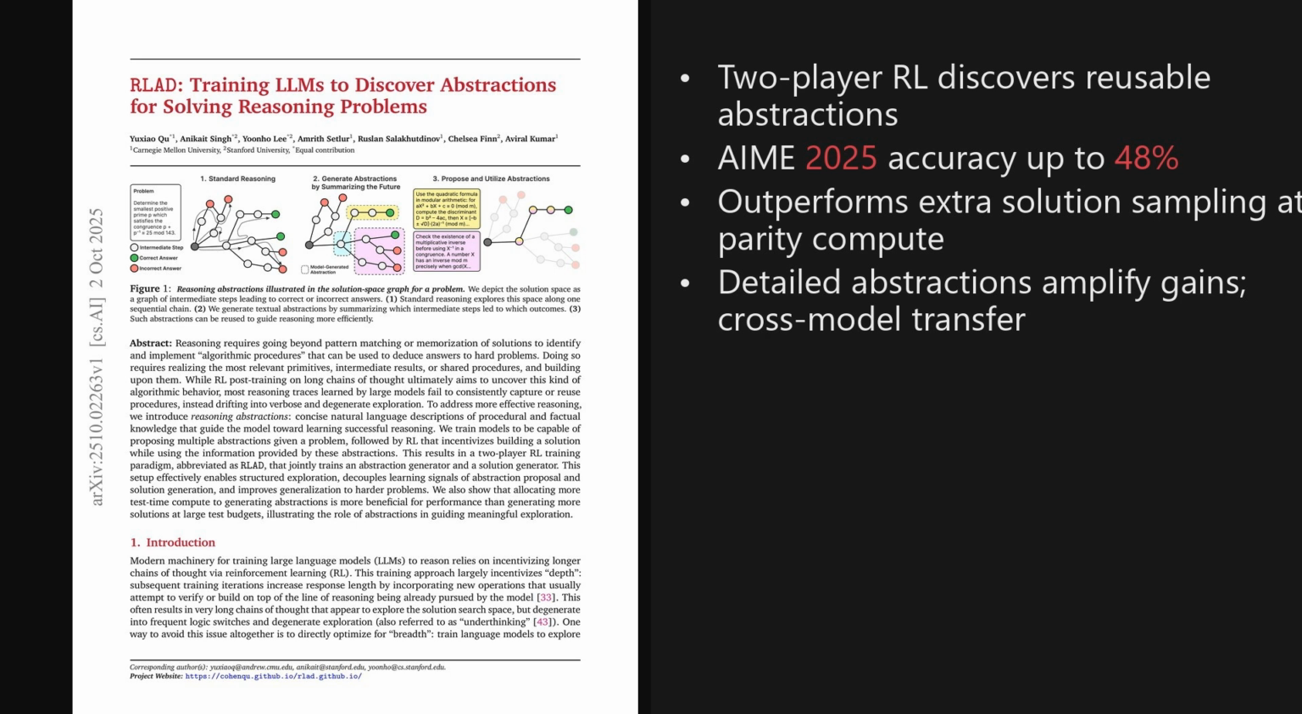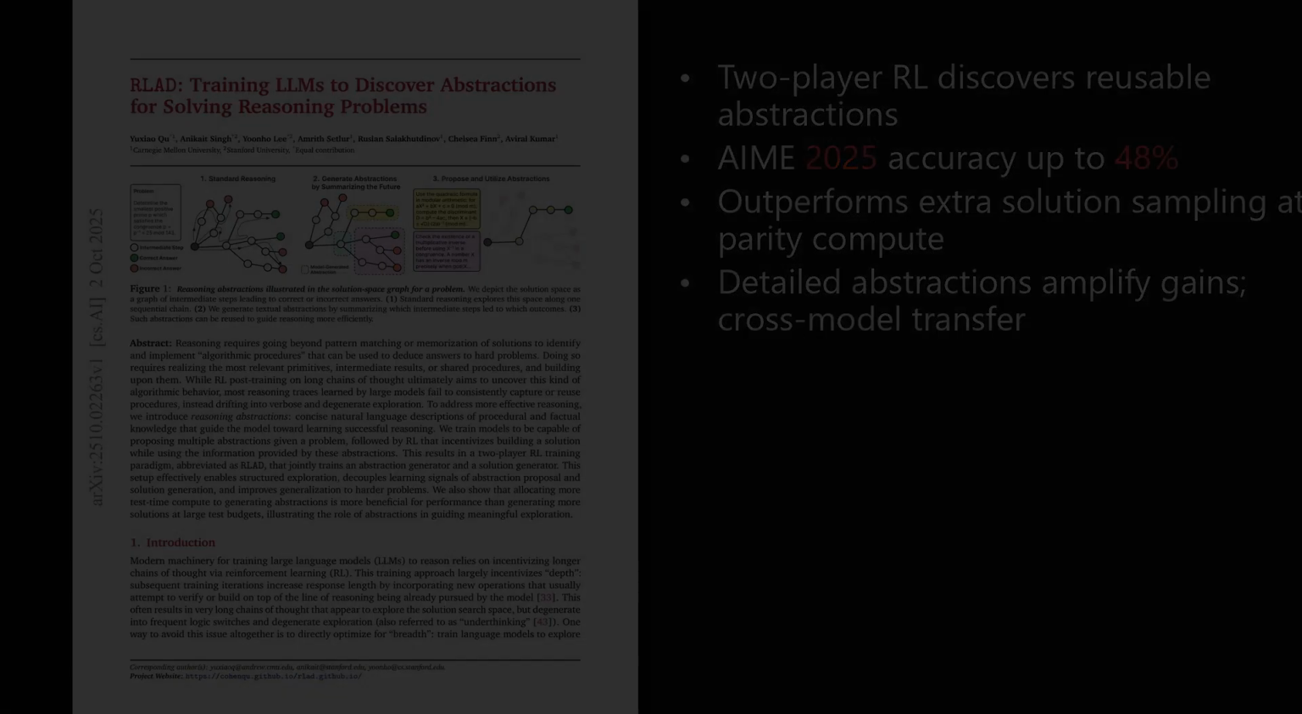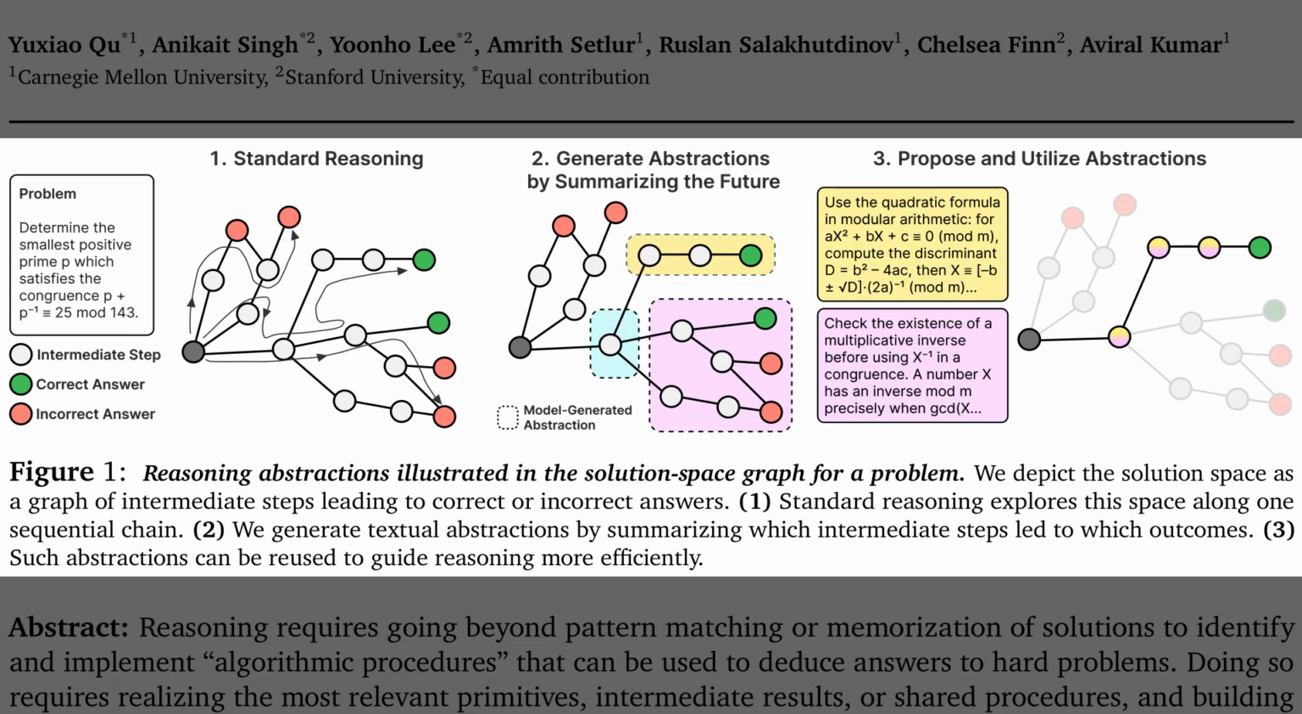In short, a two-player reinforcement learning setup learns an abstraction generator and a solution generator, which boosts generalization and even beats extra solution sampling at equal compute. Alright, the introduction set up why abstractions matter for breadth.